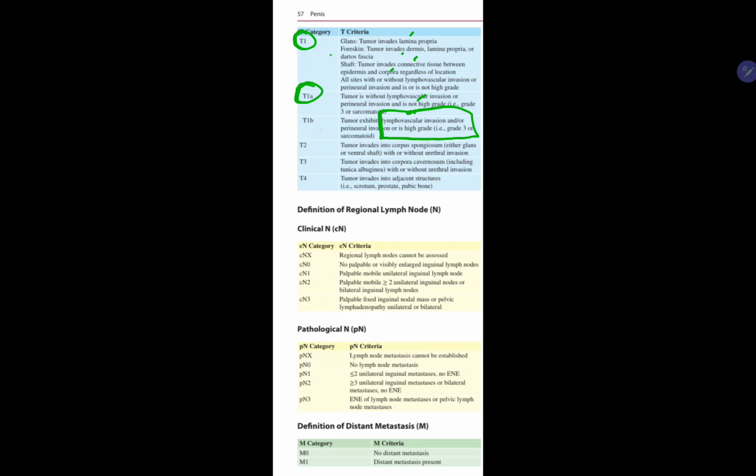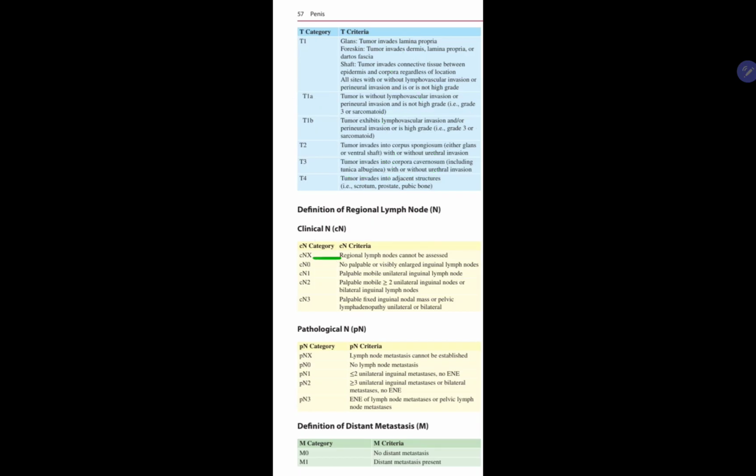T2 invades into corpus spongiosum, either glans or ventral shaft with or without urethral invasion. T3 is corpora cavernosum, T4 adjacent structures. The point here is T3 involves tunica albuginea.